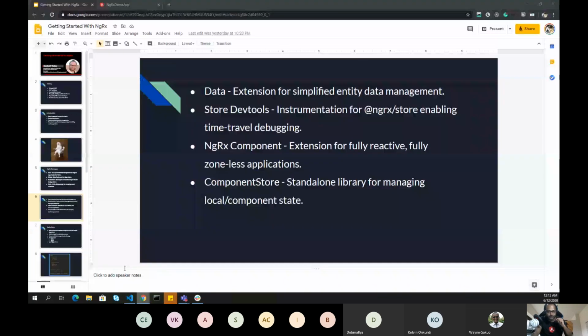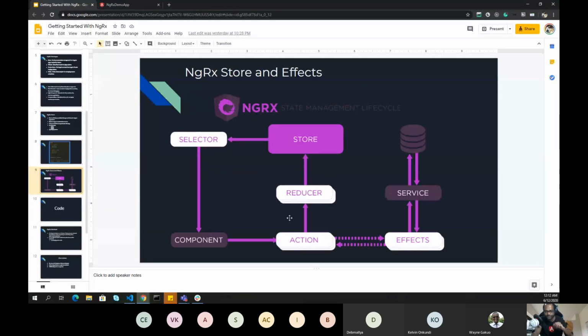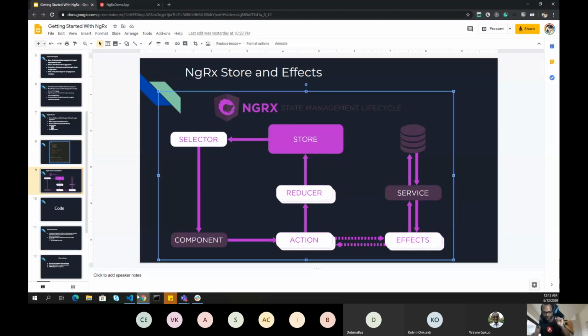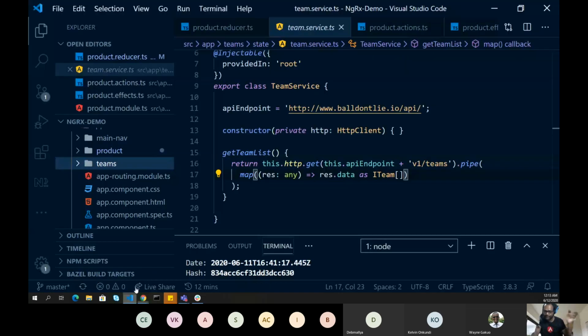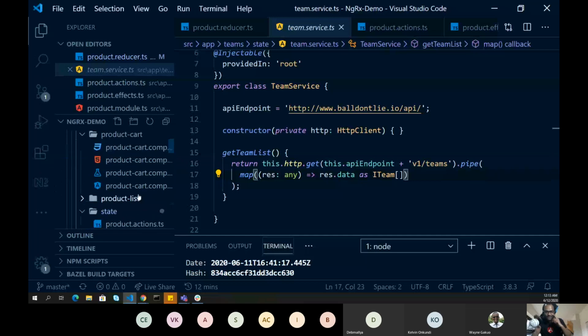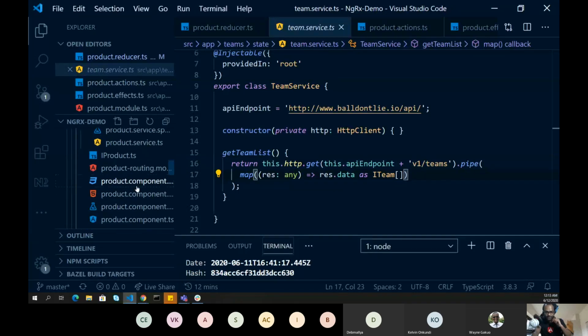So to describe that, I will go back to this particular image. You can see there is a component. I'll show you this component and then try to relate this. This component is my product component. Okay.